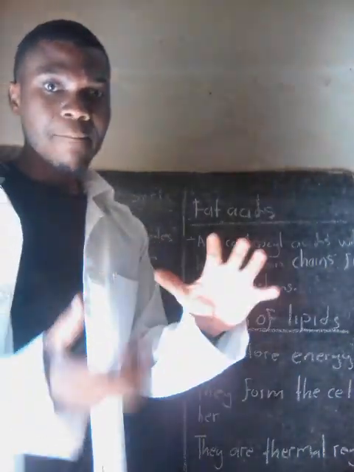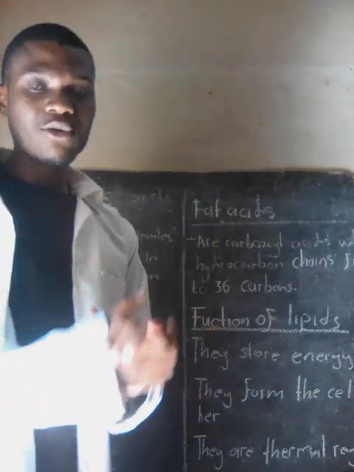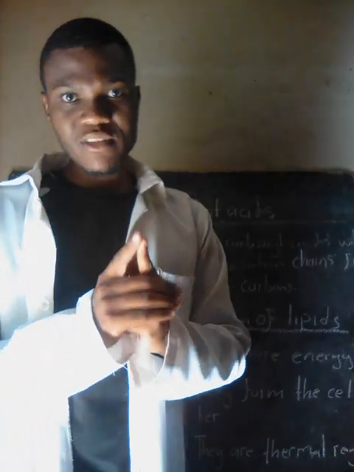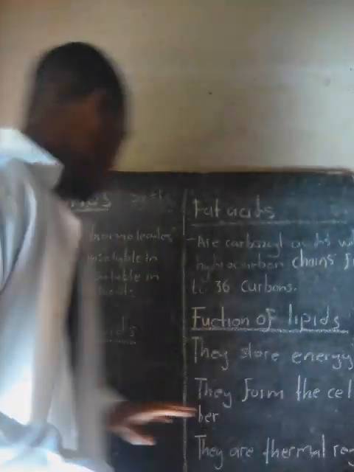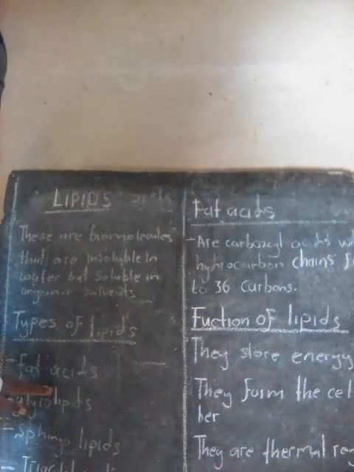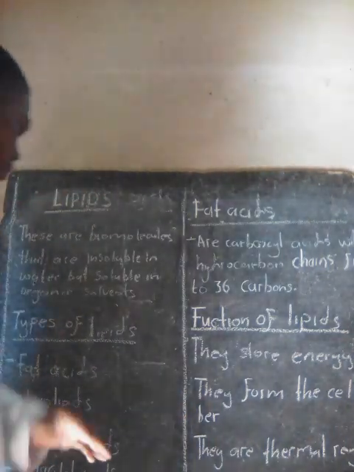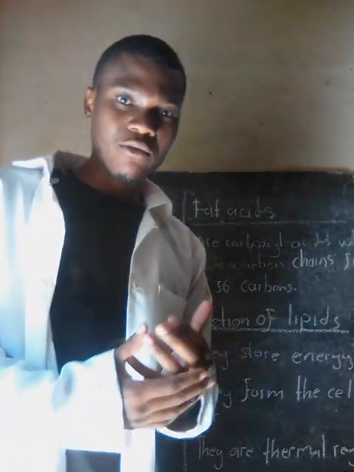Lipids can be classified; there are several types. The first class that I want to discuss is the fatty acids. The second one is glycolipids.